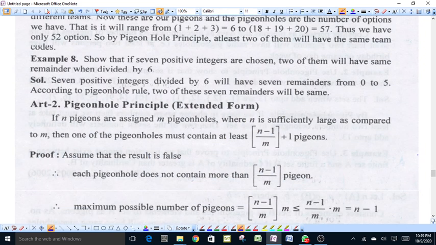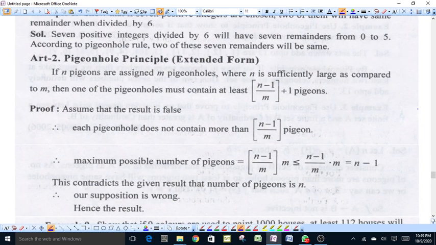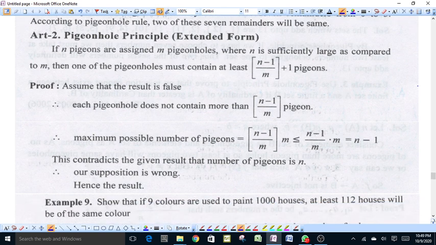Now we define again the pigeonhole principle, the extended form of the pigeonhole principle. If we have n pigeons and m pigeonholes, where n is sufficiently large as compared to m, then one of the pigeonholes must contain at least floor of (n minus 1) upon m, plus 1 pigeons.